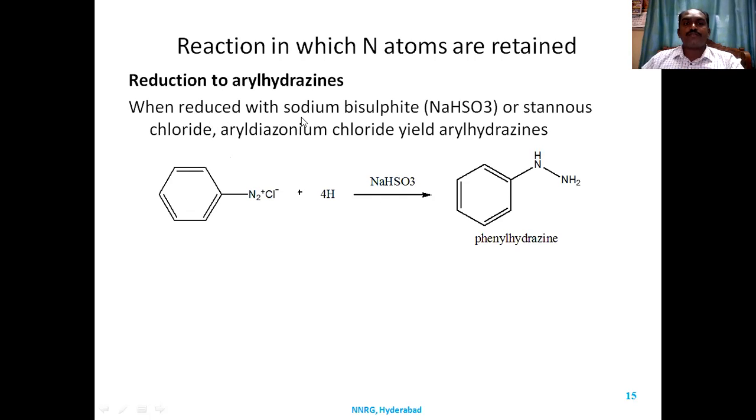When reduced with sodium bisulfite or stannous chloride, aryl diazonium chloride yields aryl hydrazine. Phenyl hydrazine is formed. When benzene diazonium chloride is reacted with sodium bisulfite or stannous chloride, reduction takes place, so addition of hydrogen takes place on both nitrogens to form phenyl hydrazine.